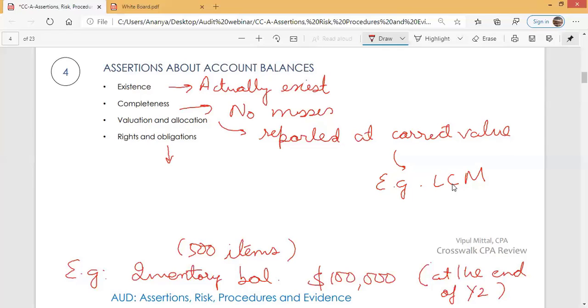When management reports inventory at $100,000, it makes representation that whatever inventory we have reported, we own it. We control it. We have the rights to that inventory. For example, if the entity is a consignee, so it receives goods from consignor, but only in the custodial capacity, only as an agent.